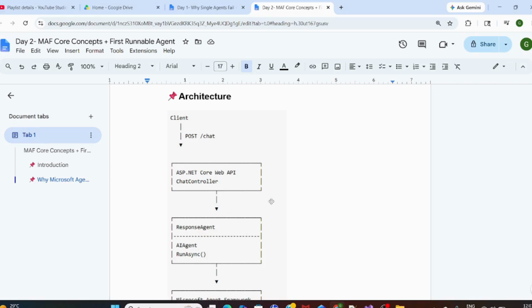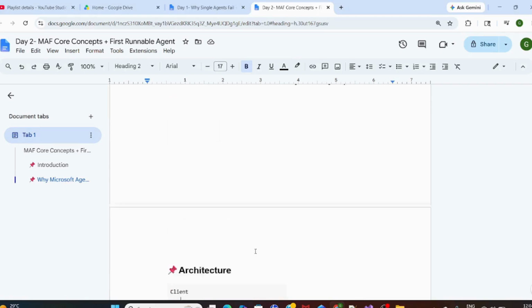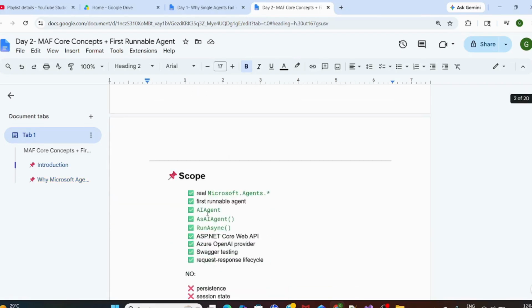Later in the upcoming series, we will implement the persistent one also using MAF, but we haven't mixed both patterns in a single series. For the response agent, we use AIAgent and RunAsync. These two are very important. This is for execution using the cloud provider. This is to create the agent, and this is to set up the provider.